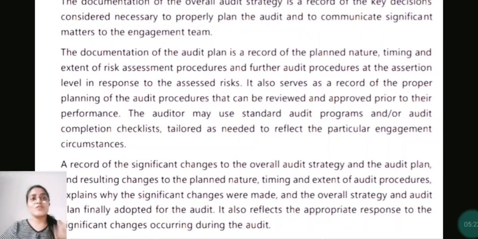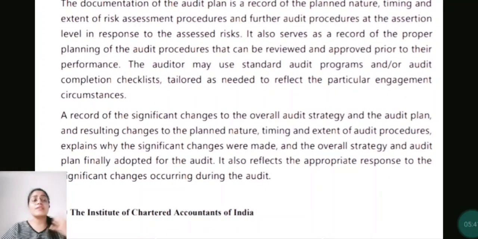So documentation of audit plan is a record of the planned nature, timing, extent of risk assessment procedures and the audit procedures and everything. So it serves as a record, right, of proper planning, that the auditor has planned, that the auditor has made the audit strategy, right. So the auditor may use standard audit programs, the template or checklist and everything.